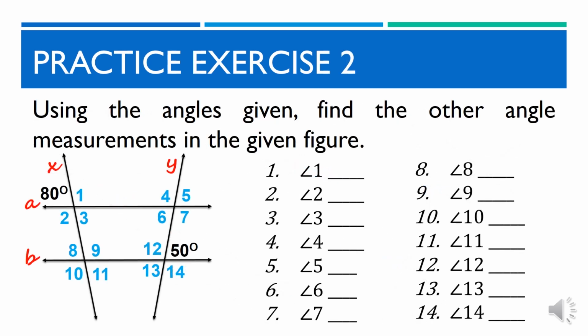Practice exercise 2. Using the angles given, find the other angle measurements in the given figure. Tignan maigi ang ibinigay na figure sa kaliwa ng ating screen. Alamin ninyo ang sukat ng mga angles sa pamamagitan ng binigay na measurement na 80 degrees at 50 degrees. Tandaan, ang bawat angles na ito ay may koneksyon sa isa't isa. Sagutan ninyong maigi ang inyong mga practice exercises 1 and 2.